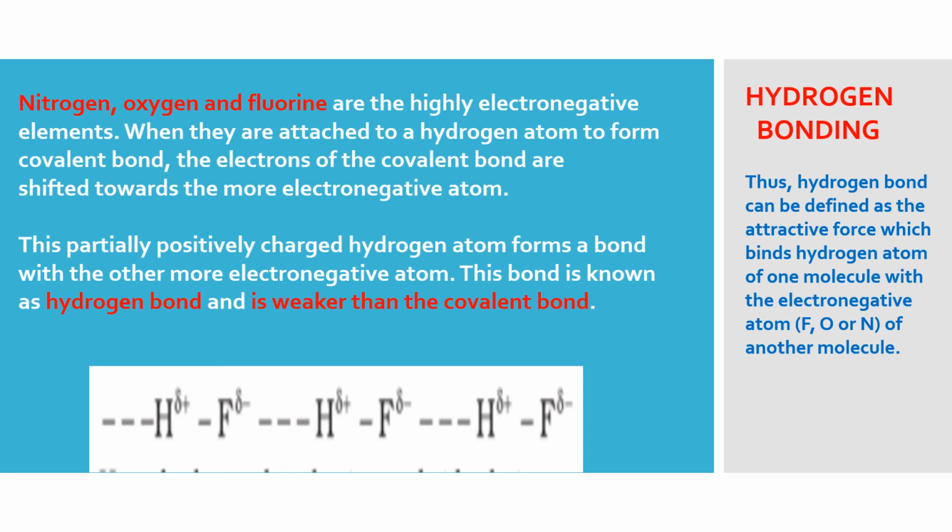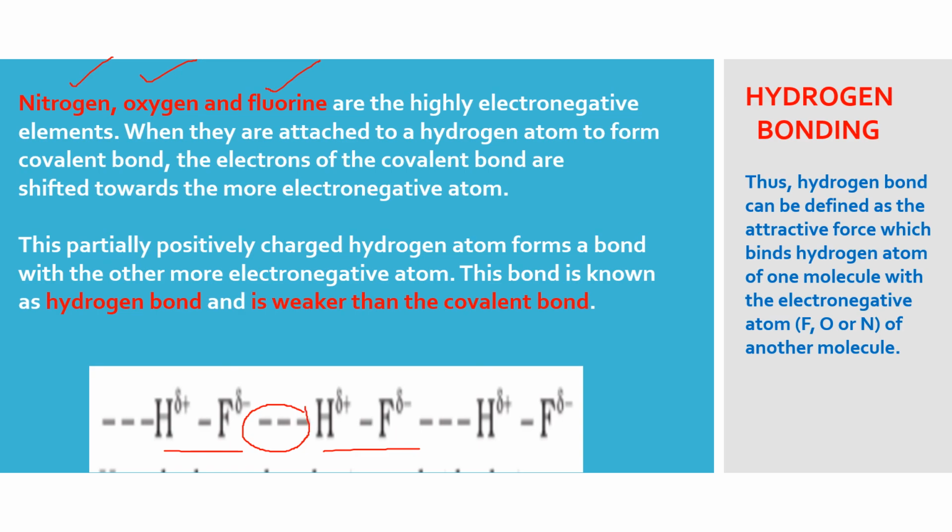Now we have hydrogen bonding. Hydrogen bonding, H bonding, a very important concept. It is not exactly a proper bond like covalent or ionic bond, but it is a way of explaining that whenever you have very highly electronegative atoms like nitrogen, oxygen, and fluorine, or any one or two of them in a particular molecule, and they are attached to hydrogen, like in HF, where fluorine is attached to hydrogen, if such two molecules come closer, they have a particular type of attraction between them. This is called H bonding.